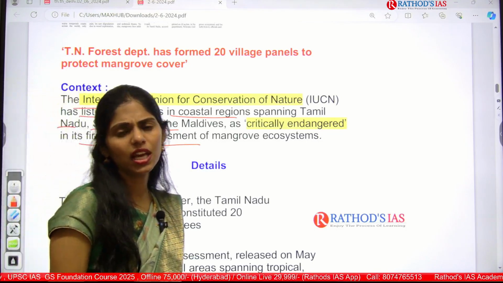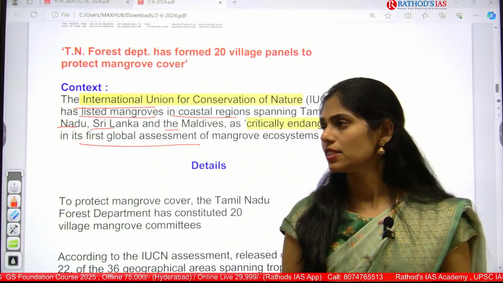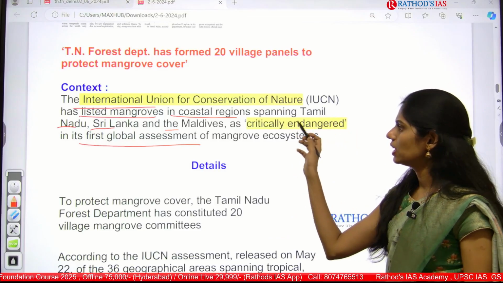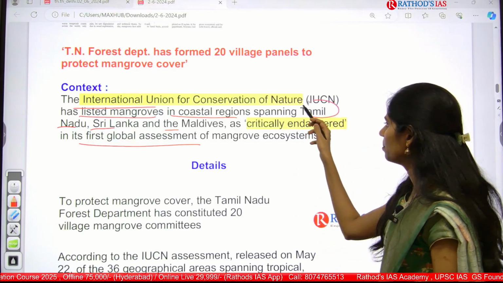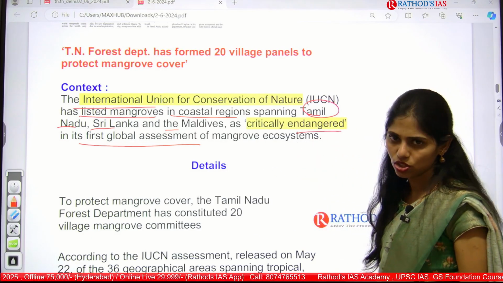So IUCN came up with this global assessment, and it said that especially the coastal regions of Tamil Nadu, Sri Lanka and Maldives are critically endangered.